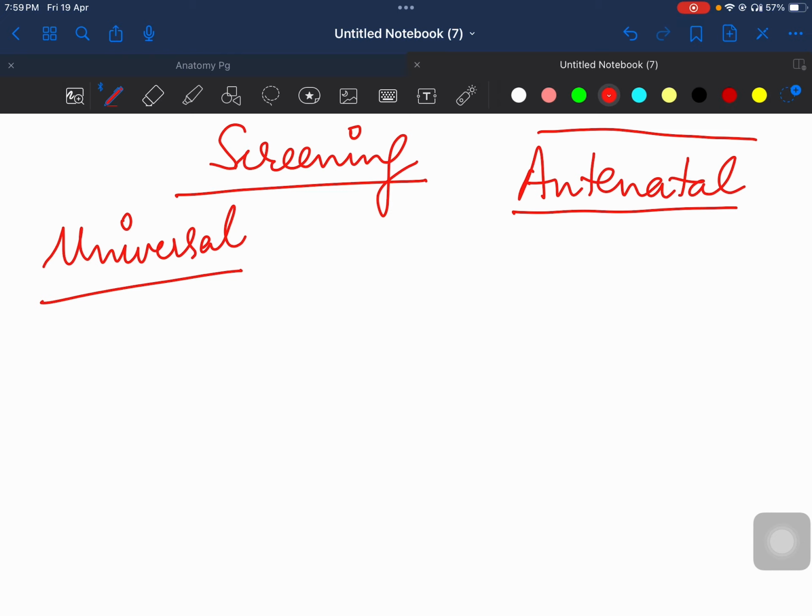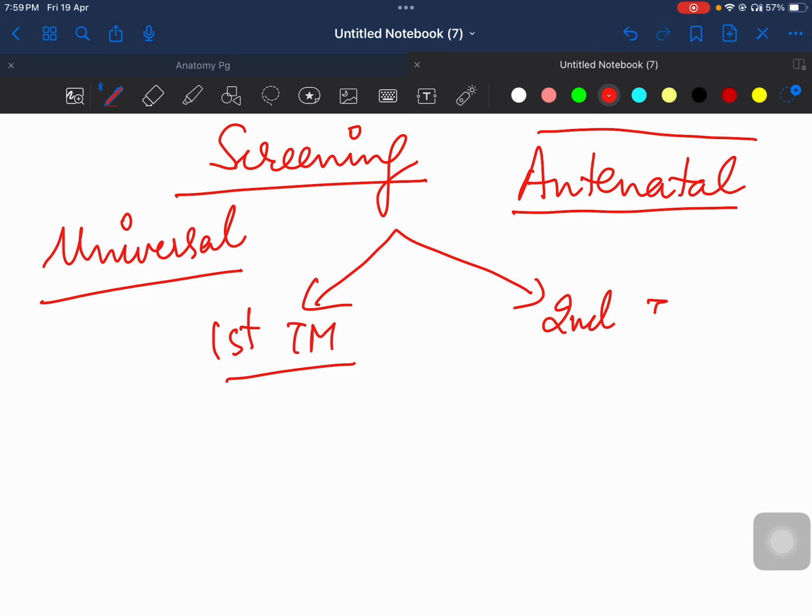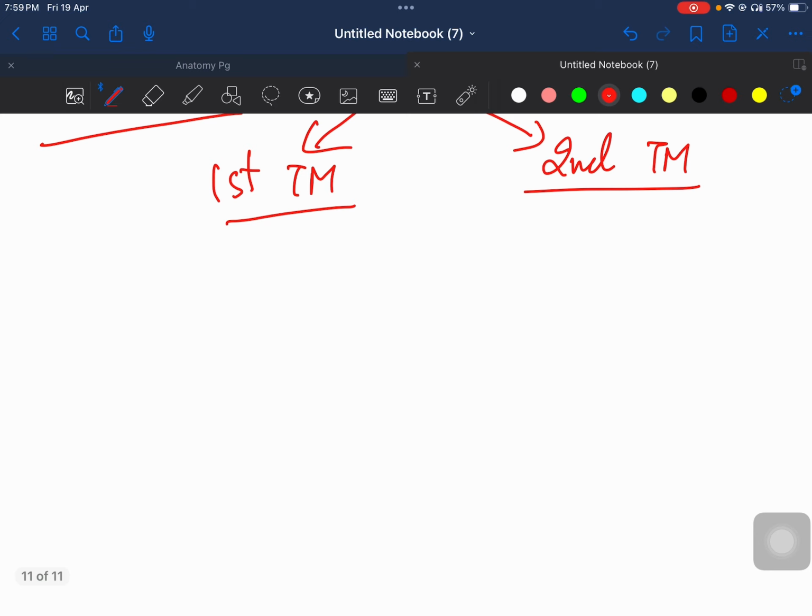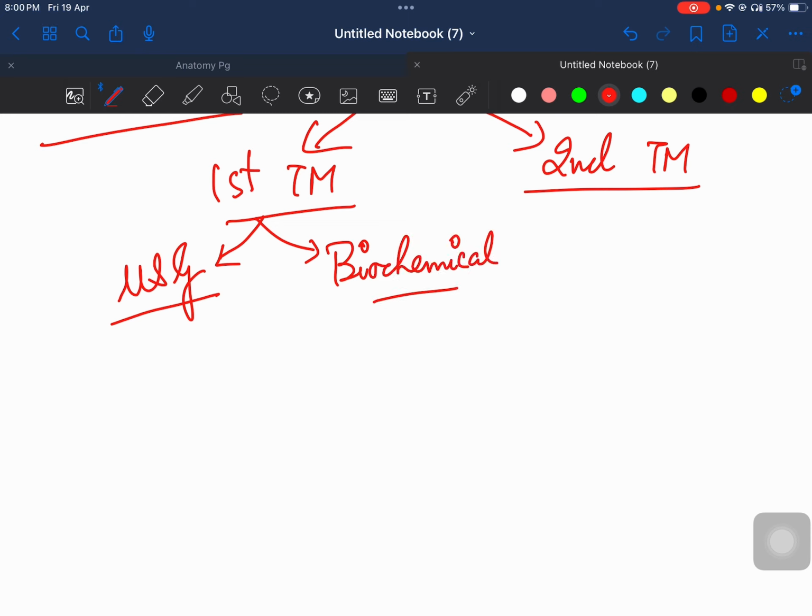So what are the tests that we do? उसके लिए हम test को divide करेंगे into first trimester test and second trimester test. So there are some first trimester tests, there are some second trimester tests. Now these are the questions which come. First trimester में हम क्या करते हैं? We can have two types of tests. One is your ultrasound, one is through ultrasound, and the second is your biochemical markers. Biochemical markers means your blood test. Blood test के द्वारा भी हम पता कर सकते हैं.